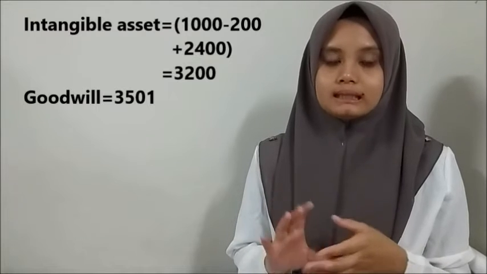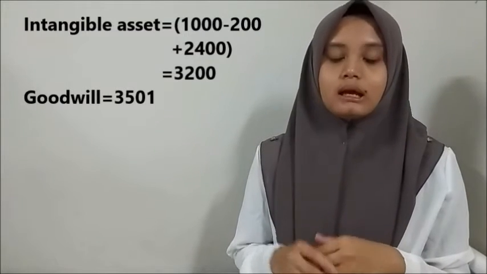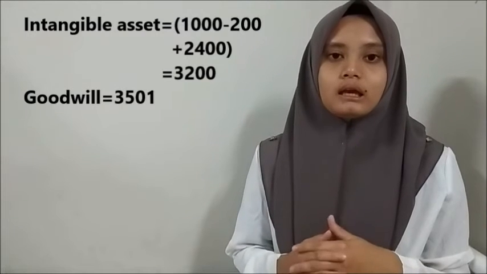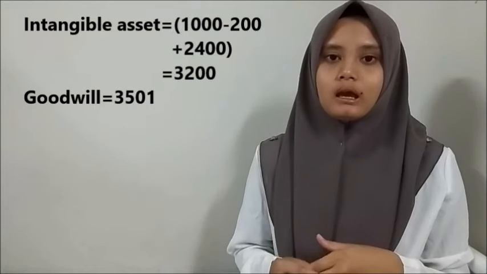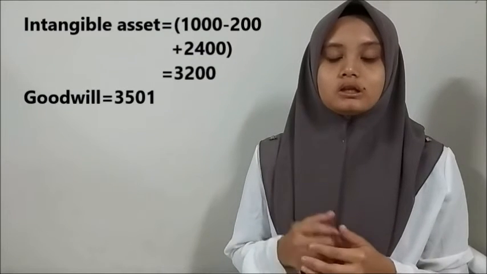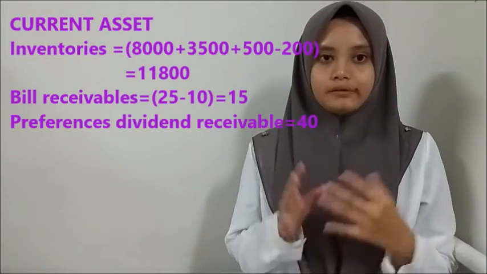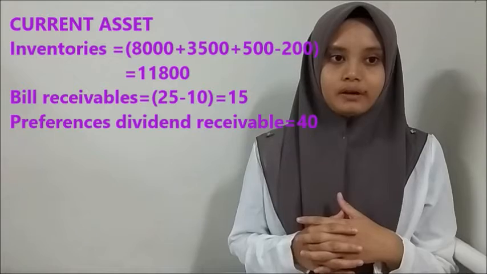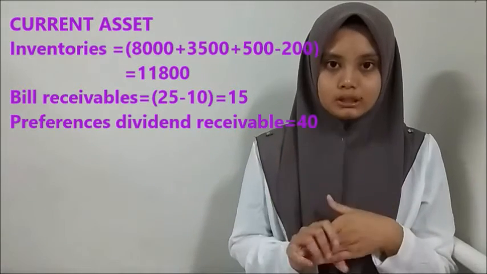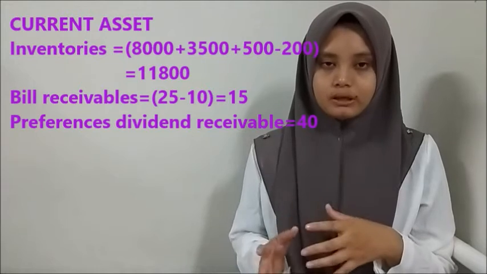Next is intangible assets. 1,000 minus 200 for the amortization plus 2,400 for the trademark. So we got 3,200. And for goodwill we got 3,501. For the current assets, first inventory, 8,000 plus 3,500 plus 500 minus 200. 200 is for the unrealized profit of inventory.